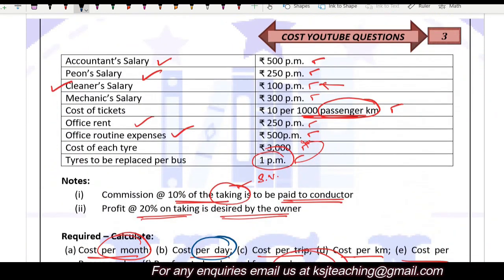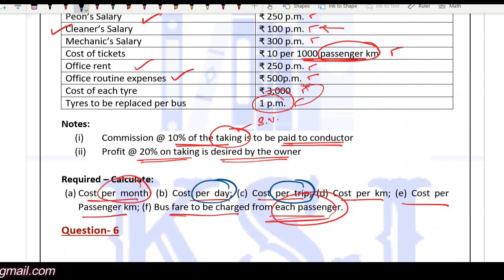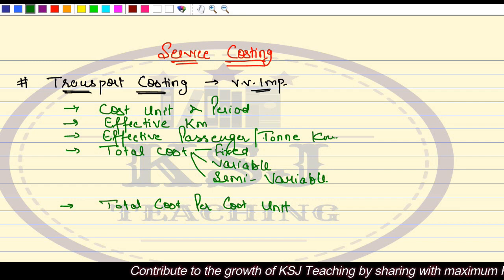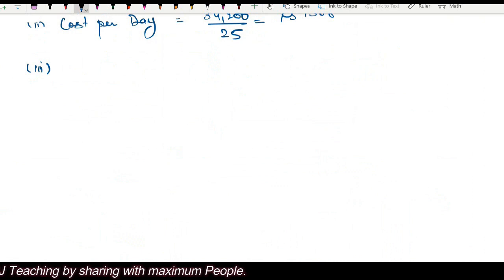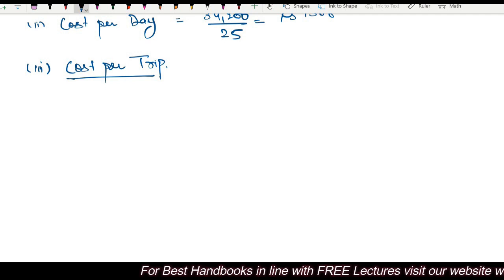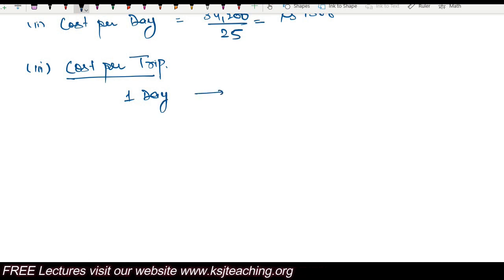Next, the question is asking for cost per trip. Right? Third part is asking for cost per trip. So in one day, number of trips is 4.